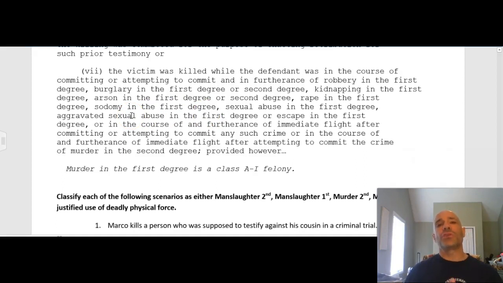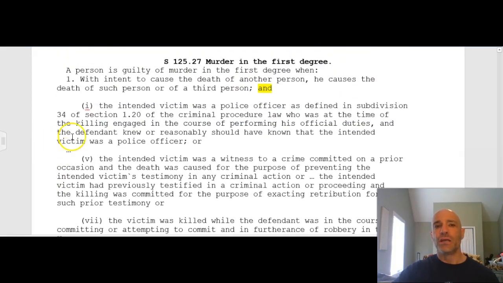So that means if someone commits a murder while in the course of committing one of these crimes, or when they are immediately fleeing from committing one of those crimes, it makes it murder in the first degree, because that is an additional aggravating factor, that the killing was done during the commission of another serious crime or in fleeing from another serious crime. So that, I hope, clears up some of the confusion with murder in the first degree.